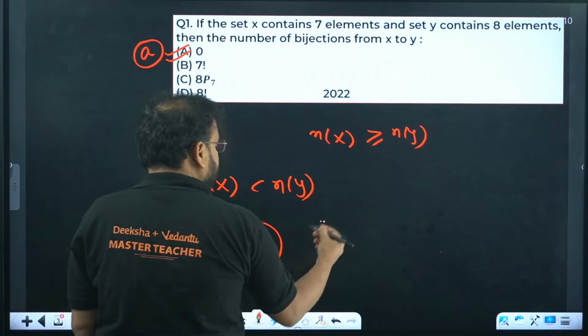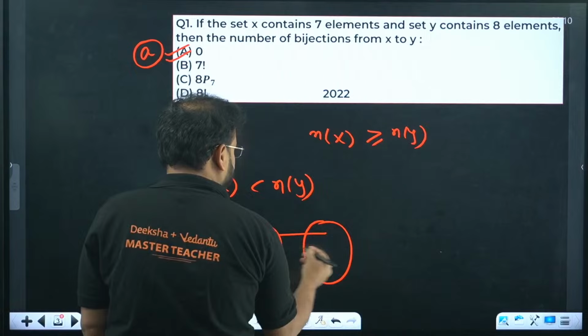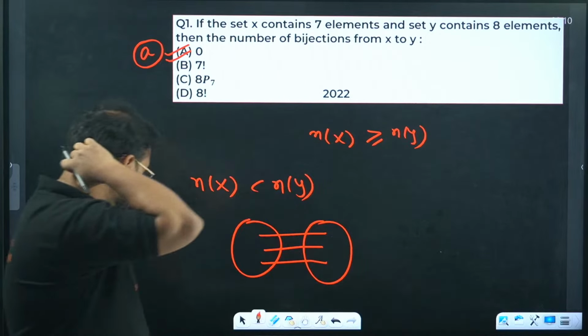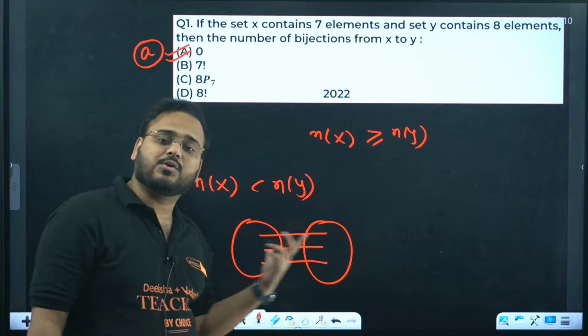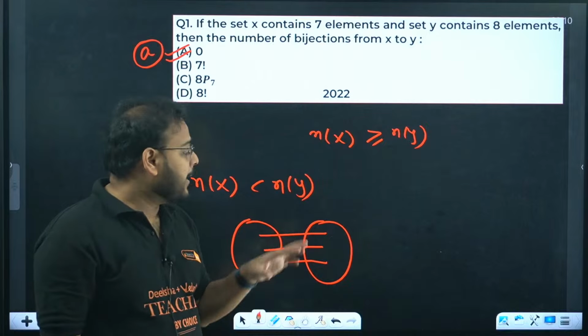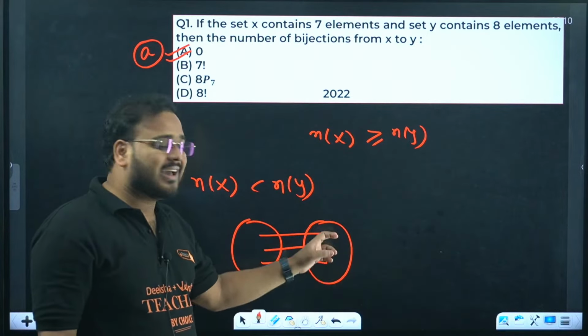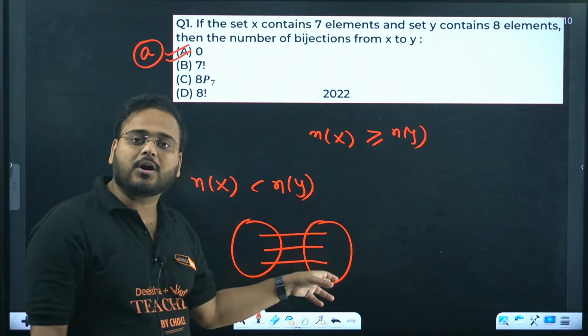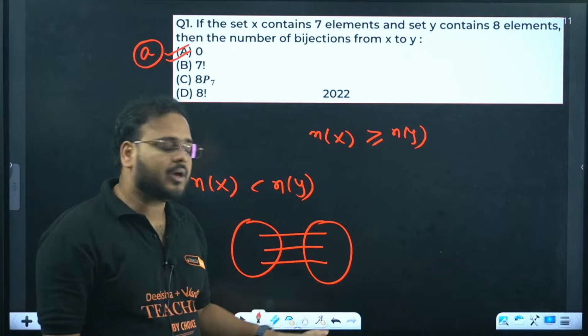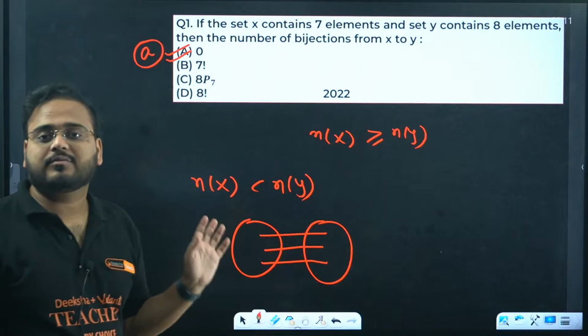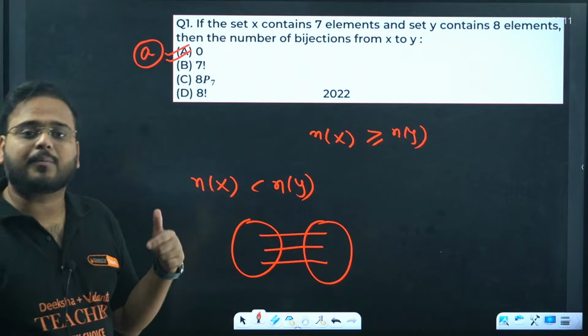Bijection means the mapping should be 1-1 and onto together. 1-1 means the element over here should be uniquely mapped to the elements over here, right? And over here also no element can be left out. So this is the example of a 1-1 onto mapping or bijective mapping.